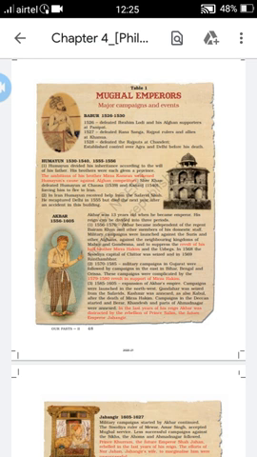Then Sher Shah Suri attacked Humayun again.